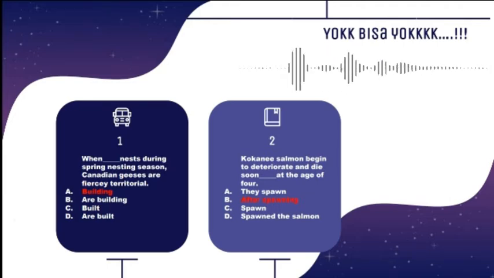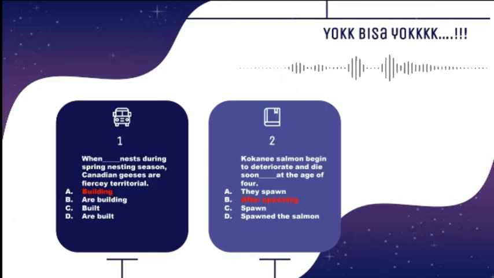The sentence uses simple present tense. Like I have told you before, the verb will be changed into verb ing. Therefore, A is the most appropriate answer.